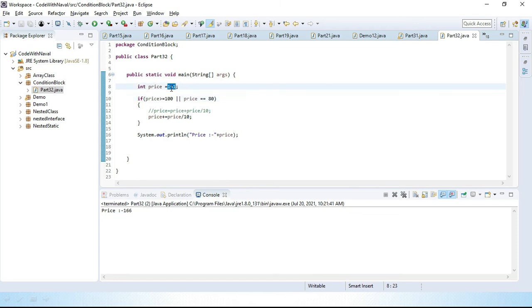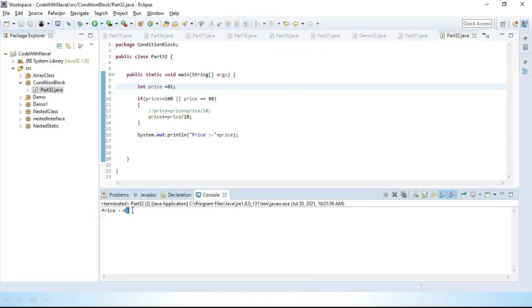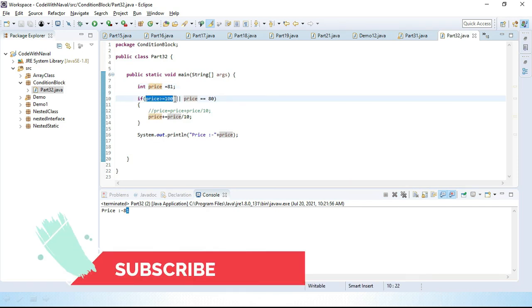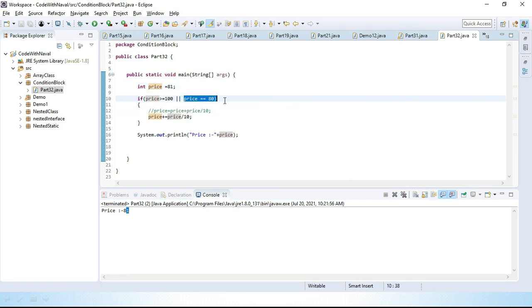Now I want to set 81. Let's save and run. You can see we got 81, the actual price directly, because the first statement is not satisfied and the second statement is not satisfied either. Now I'll change this to 80 and save and run. You can see we got 88. Here also tax was added.